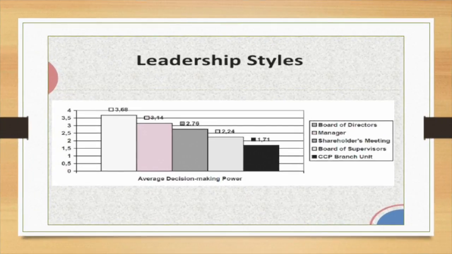This chart describes the degree of decision-making power in order. The board of directors has the higher decision-making power, although the CCP branch units, also known as the Chinese Communist Party branch units, are positioned at the lowest level, they still affect decision making.